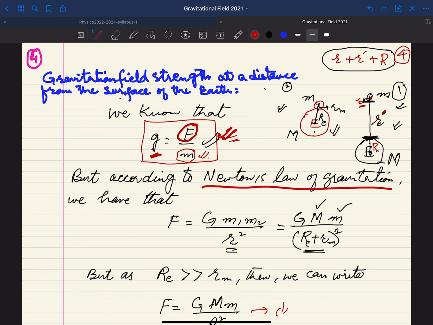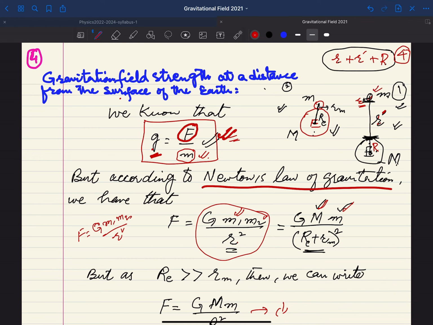According to Newton's law of gravitation, F is equal to capital G m1 m2 divided by r square. What is the situation here? m1 is the mass of the earth, m2 is the mass of the body, at a distance of r.